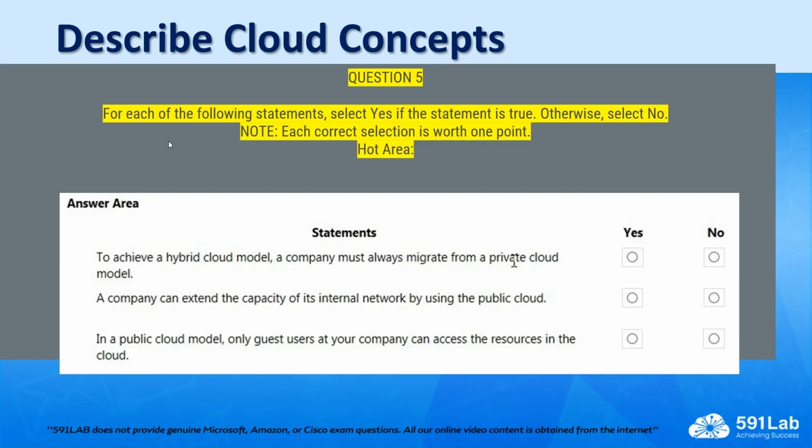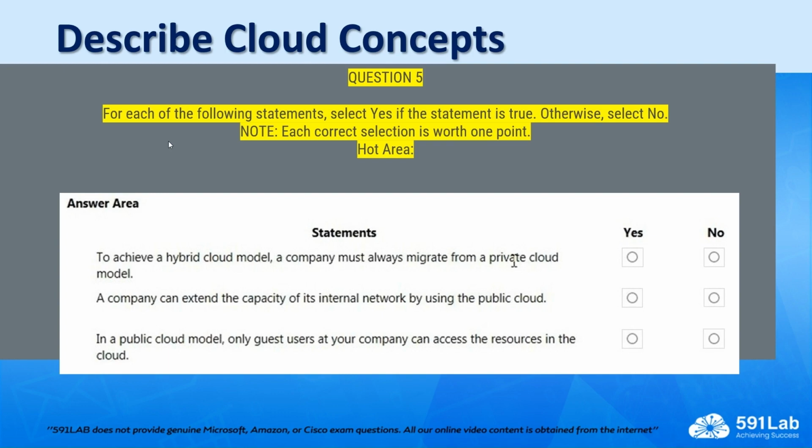For each of the following statements, select yes if the statement is true. Otherwise, select no. Each correct selection is worth 1 point. So, to achieve a hybrid cloud model, a company must always migrate from a private cloud model. As we have observed earlier, for a hybrid cloud model to exist, you need to have a private cloud and a public cloud, and then connect the two cloud models. Connecting the two cloud models will make you have what we call a hybrid cloud. So you don't necessarily have to migrate from a private cloud for you to have a hybrid cloud.